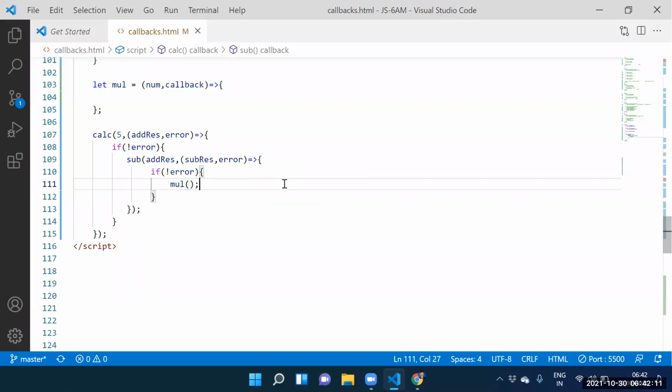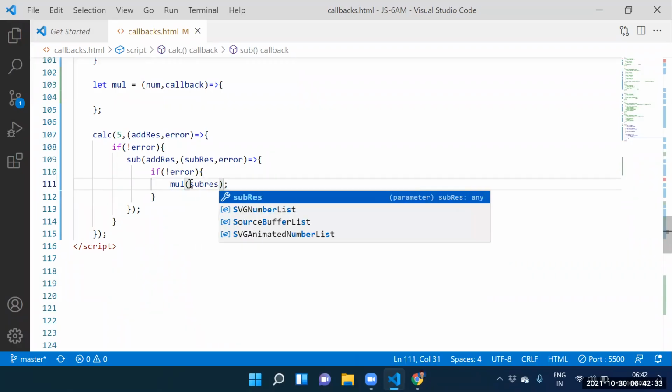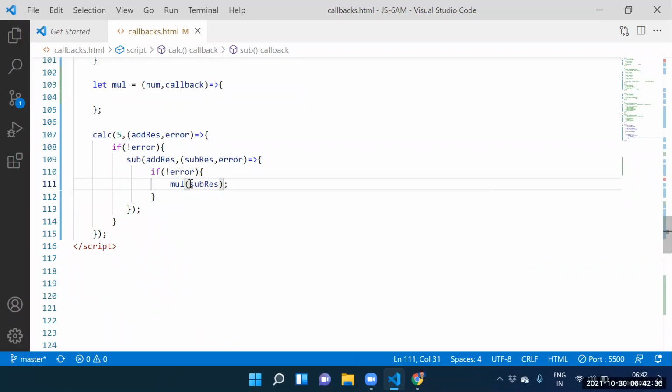Ida, I am calling which function? The multiplication function we are calling. While calling the multiplication function, how many arguments do we need to supply? Two arguments. The first argument is the subtraction result. Guys, the subtraction result contains what? 7. 7 is stored into num.